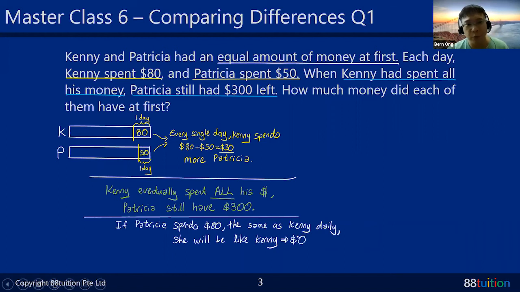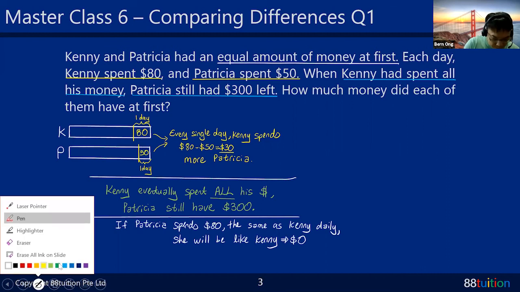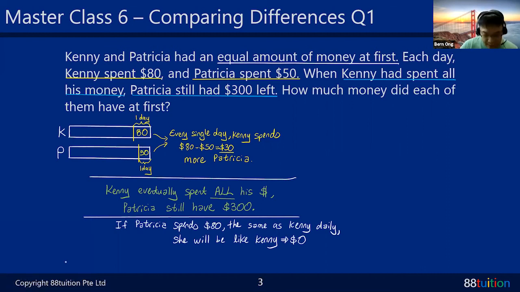Of course, during the exam, you don't have to write down all these phrases. But now, as I say, it's for you to better understand, like let it sink in your head. During your own sweet time, you can actually read through. I think it's important to write it down. But in actual fact, this is not the case. Our dear Patricia actually spends less. She spent $30 less.